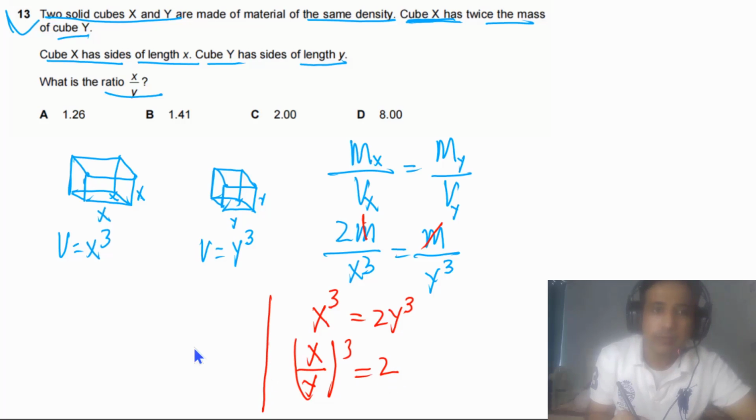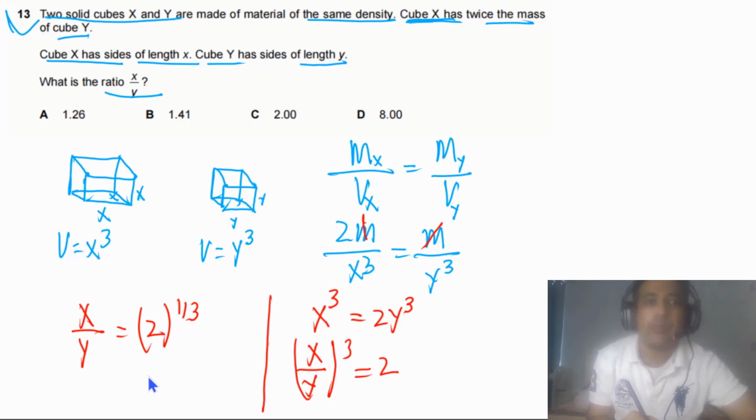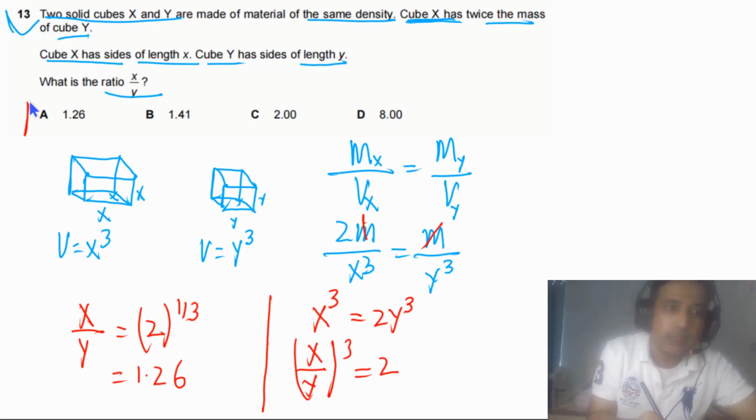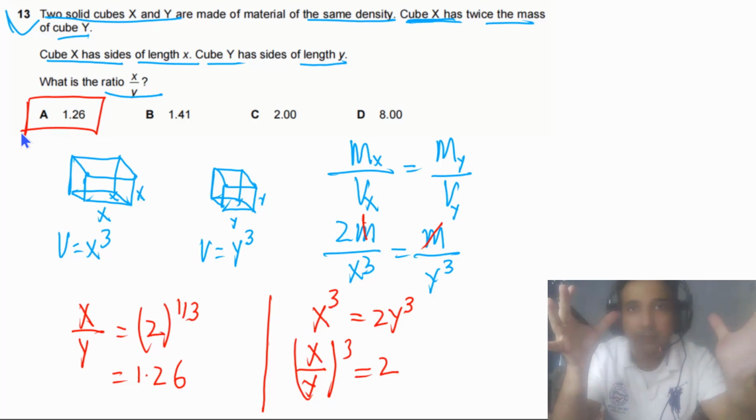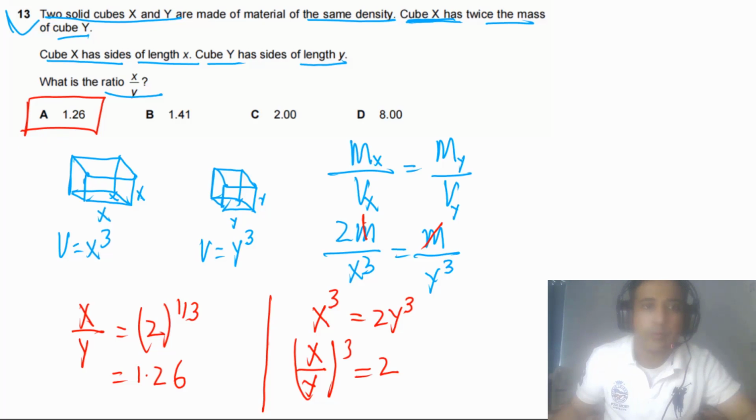So from here, if we take cube root on both sides, we can say X over Y is equal to the cube root of 2, 2 to the power of 1 by 3. Now if we solve this one, our final answer will be equal to 1.26. So the answer for this question is A. A beautiful way, this is how you can answer this type of problems.